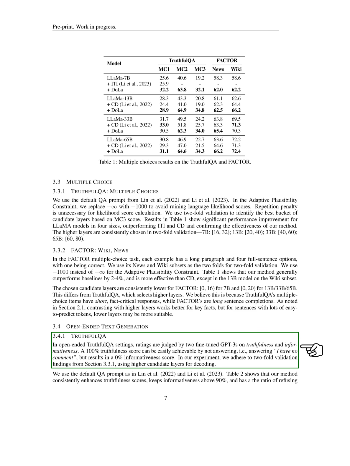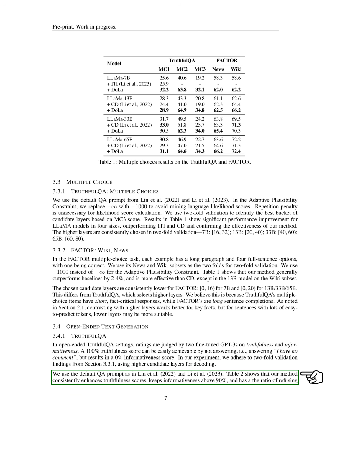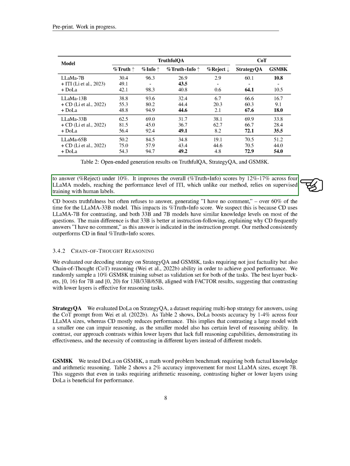In this open-ended setting, we use 2 fine-tuned versions of the GPT-3 model to judge the truthfulness and informativeness of responses. It's easy to achieve a perfect truthfulness score by not providing an answer, but this results in a 0 score for informativeness. In our experiment, we found that using higher candidate layers for decoding improved the truthfulness scores while keeping informativeness above 90%. Our method also kept the refusal to answer rate under 10%. Overall, our method improved the combined truthfulness and informativeness scores by 12% to 17% across 4 Llama models, matching the performance of ITI, which uses supervised training with human labels.